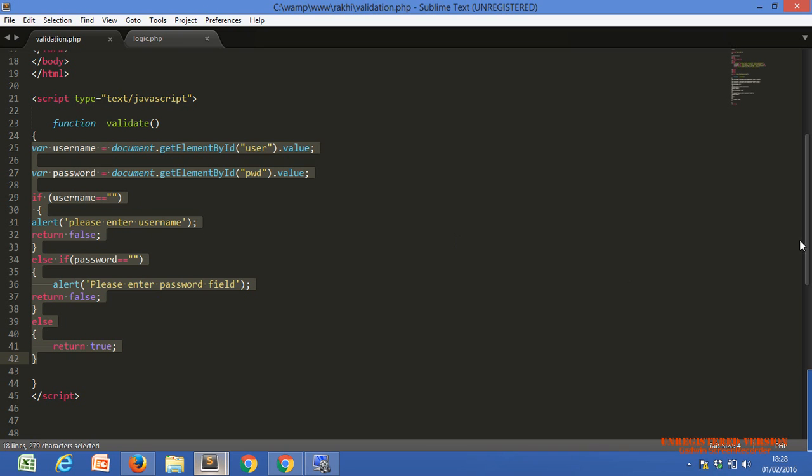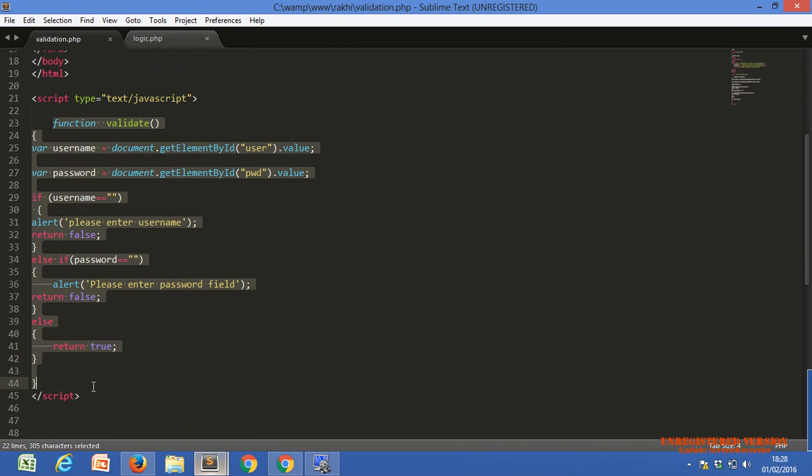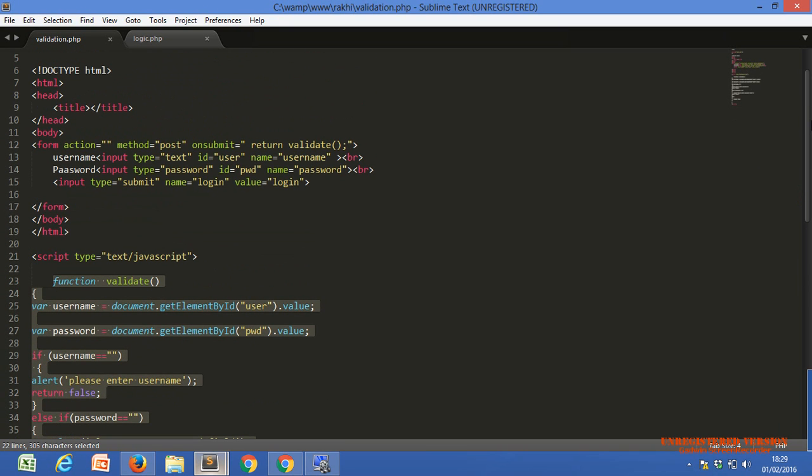How do we call our functions? Just by writing the name of our function. That is the call of our function, nothing else. This is the call of our function and this is the definition of our function. Functions work the same as in PHP, no difference. We just have to define the function, and after defining it we can call it from anywhere in our code, any number of times.